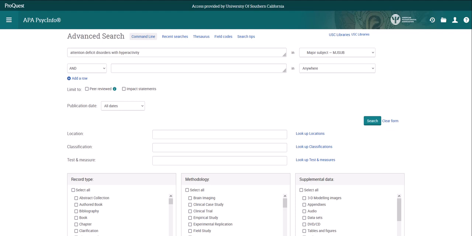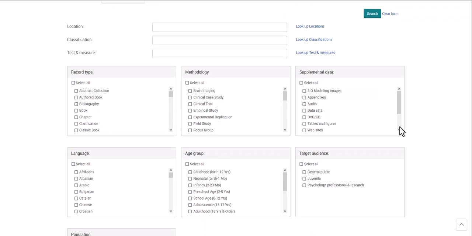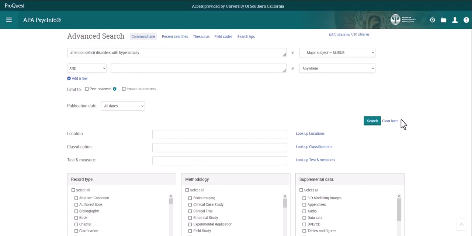Publication results can be filtered by additional factors provided in the APA PsycINFO platform that might not be available through the library's general search. This includes age group, population, and methodology. These filters can be selected on the advanced search page prior to conducting the search or applied as a filter once the results are rendered.